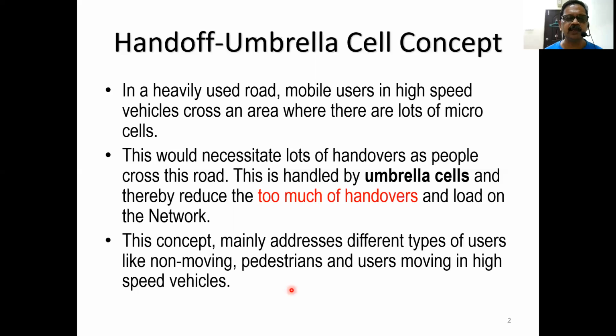The user may be non-moving, though he is a mobile user. He may not be moving, he is stationary. And the user may be a pedestrian who is moving slowly. And the user may be moving in very high-speed vehicles. So we have three different scenarios in which your mobile network has to function in a systematic manner.